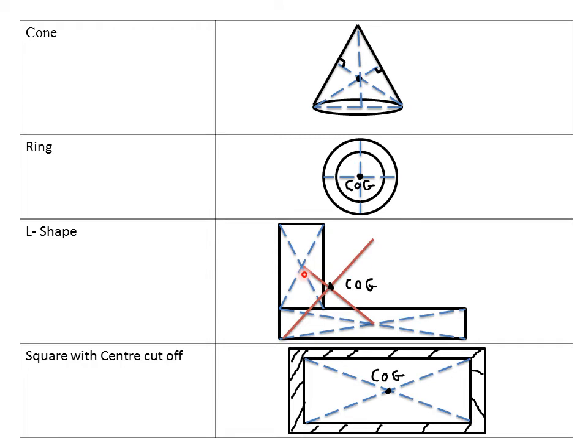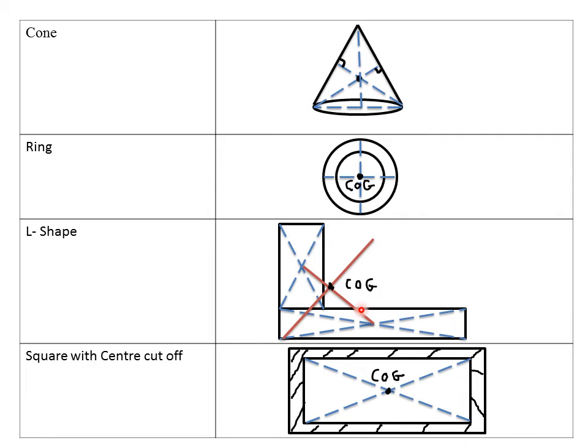So after dividing it into two rectangles, you simply construct the diagonals on each of the rectangles. So for my first rectangle here, this is my first diagonal, then this is my second diagonal. For the second rectangle here, this is my first diagonal, then this is my second diagonal. So first of all, you divide the L-shaped into two rectangles, then you construct the diagonals on each of the rectangles.